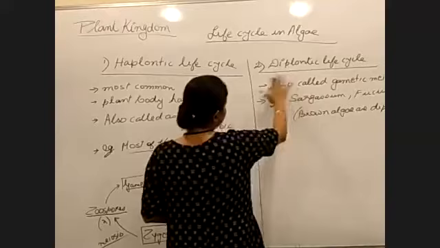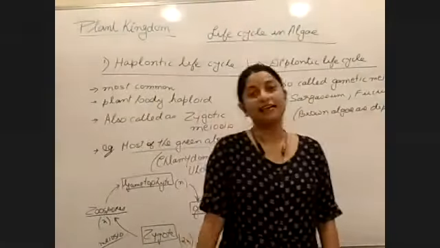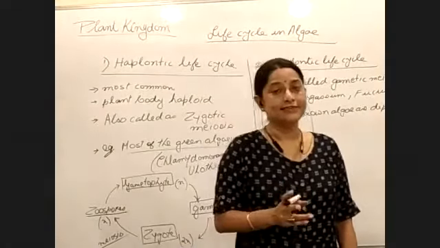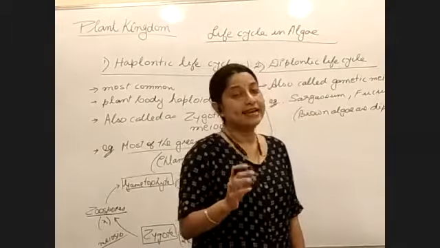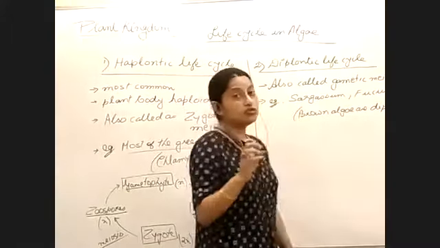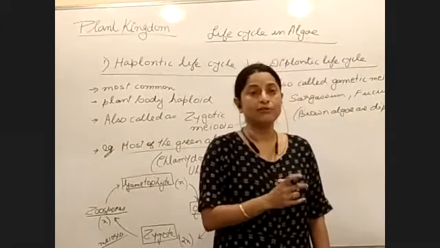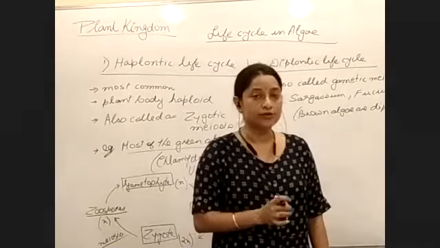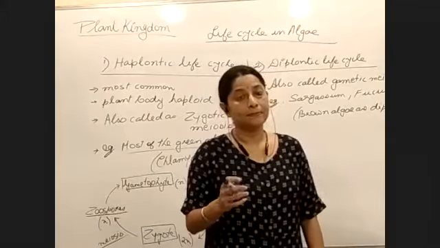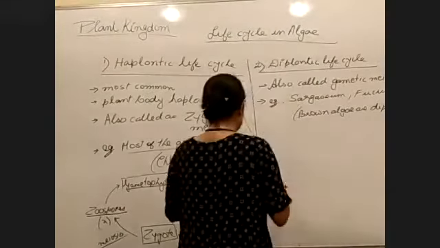Now we are talking about the diplontic life cycle. In the diplontic life cycle, the plant is diploid, right? How do we denote diploid? By twice n. We write twice n in the cell. So if the cell is twice n, it is called diploid. And as I said, choosing between the words gametophyte and sporophyte, this time the plant body would be called a sporophyte. Very good.